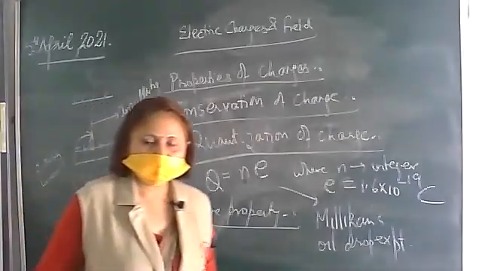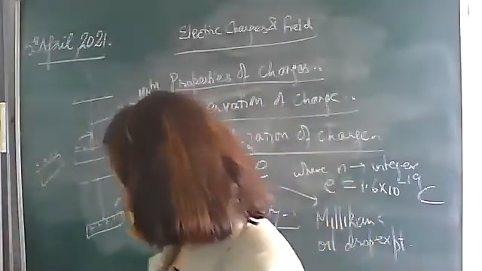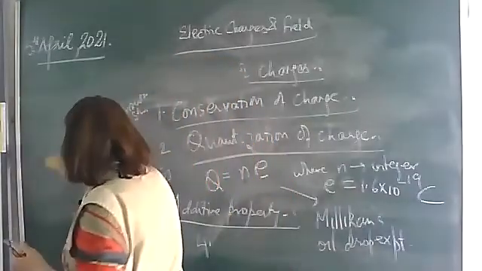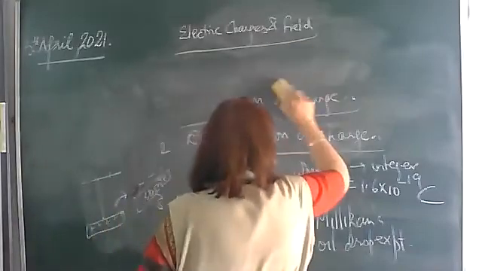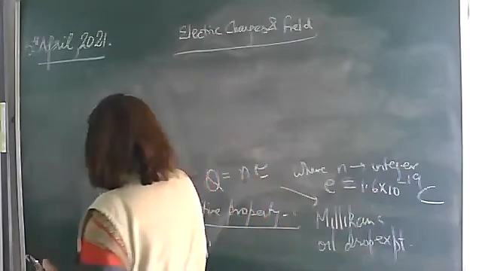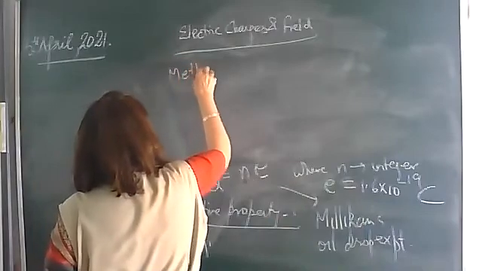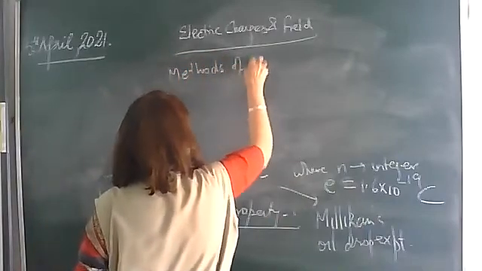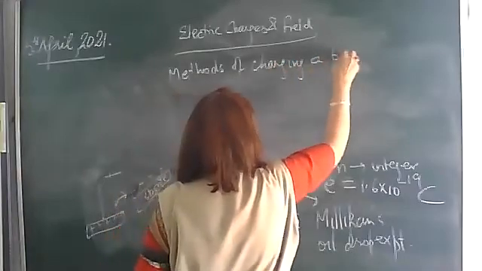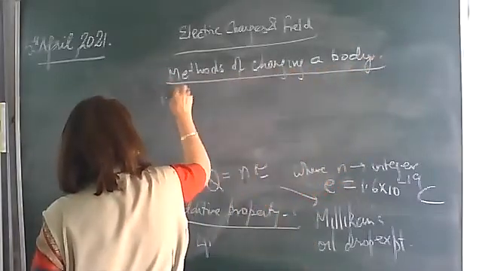Okay, so we have studied the properties of charges. One more topic we can finish off today: how to charge a neutral body. Methods of charging a body. Okay, how can we charge any neutral body? There are two methods. The first method is the conduction method.